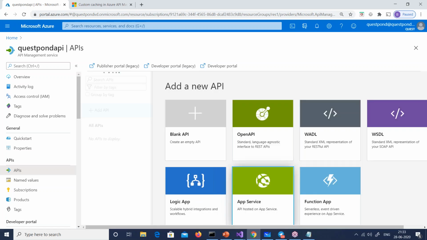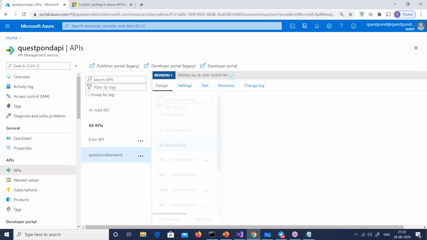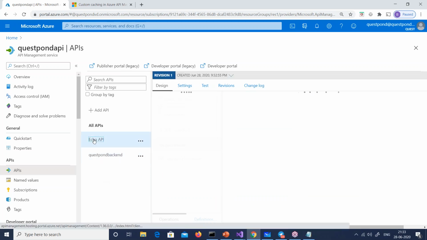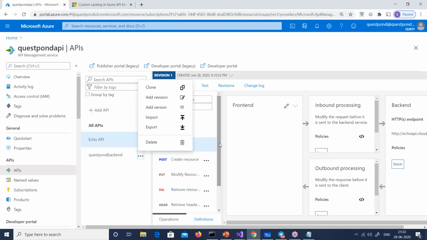Okay, good. Now this API management service out here has two APIs. One is the Echo API, which I discussed yesterday, and one is the Questpond backend API, and a lot of others. Remember, the API management service, as someone says, is like a gateway which has inbound rules and outbound rules, right? So now what I want is, in this backend API, let us go to the backend API out here.